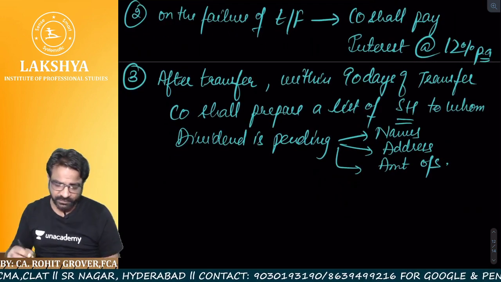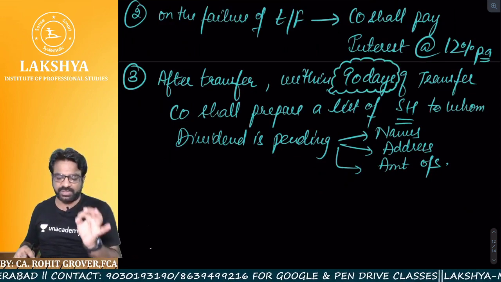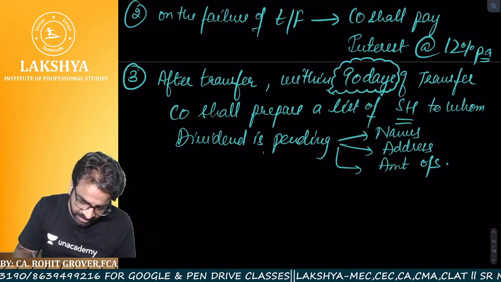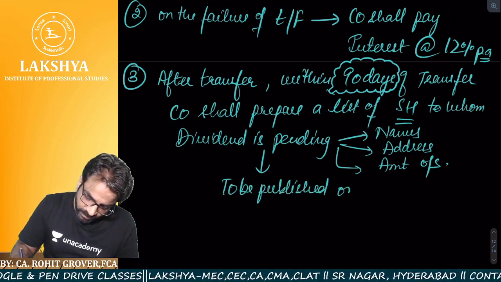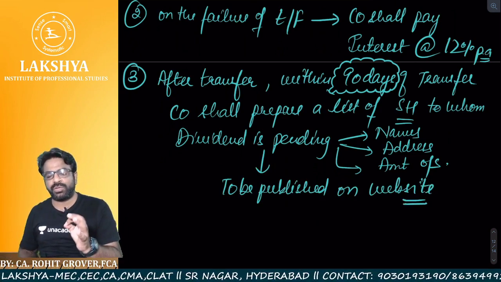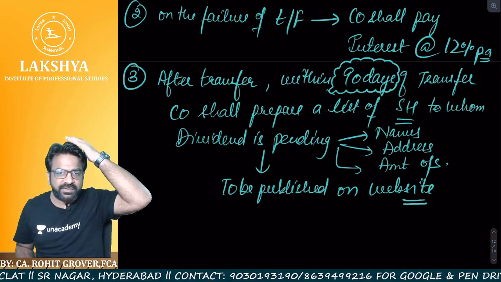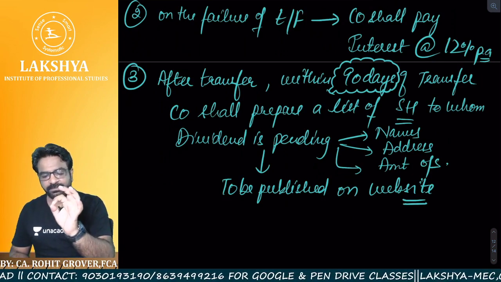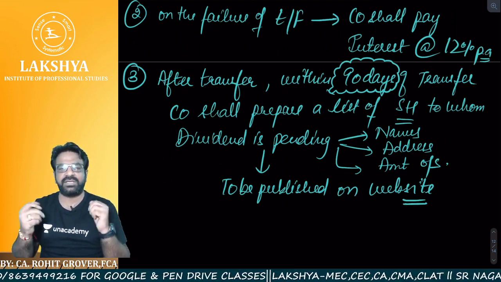So after the transfer, within how many days? Within 90 days of transfer, the company has to prepare a list of such shareholders to whom the dividend is pending, with their names, addresses and amount outstanding. Sir, why? So that this list will be published on the website. Those shareholders who are unable to understand whether they are eligible to get the dividend or where that dividend is, their names will be listed on the website of the company. The shareholder just has to go to the website of the company and see the list. If his name is there, he is eligible to take his money.